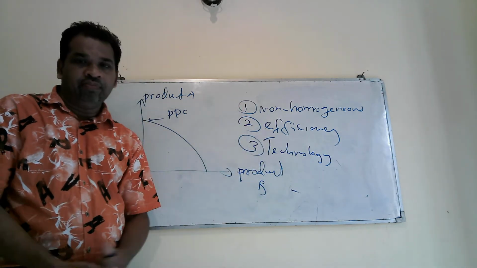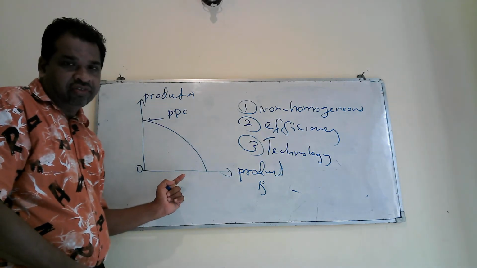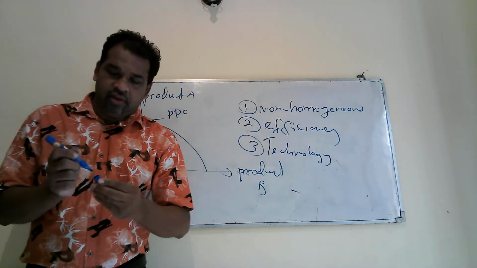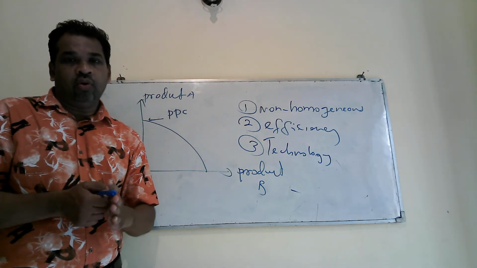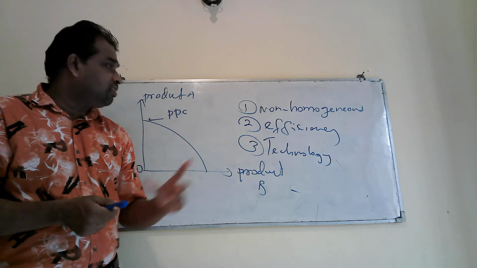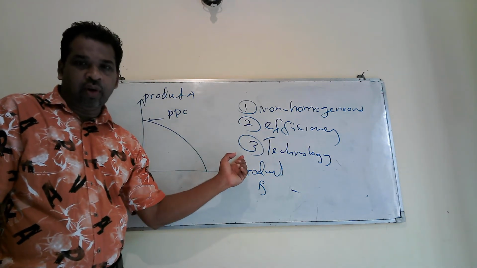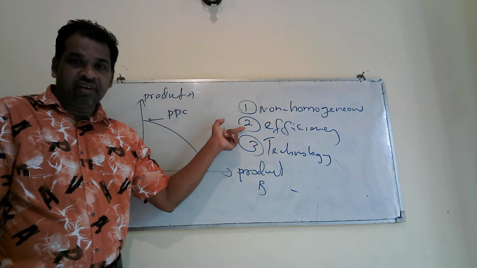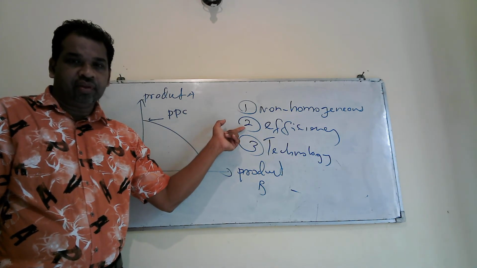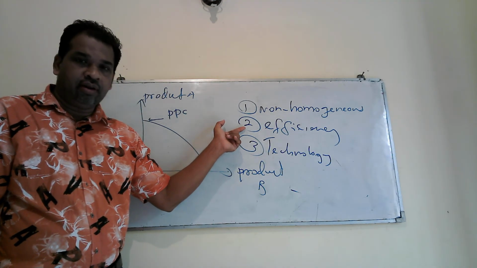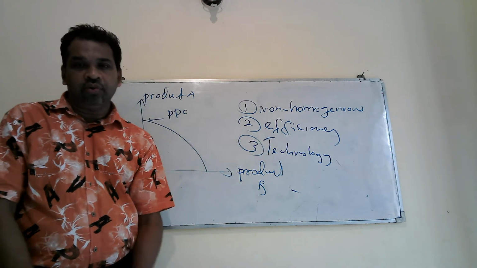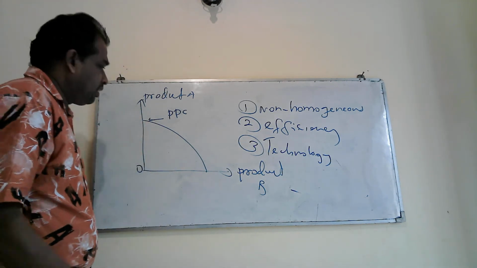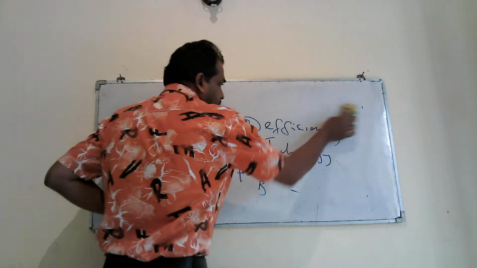Therefore, we can have increasing opportunity cost when we use the same resource in alternative industries. These are the reasons: number one, non-homogeneous resources; efficiency will be different in each industry; and the technology used in different industries. Right. I think you got an understanding about those two past paper questions.